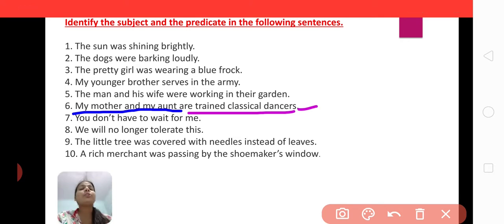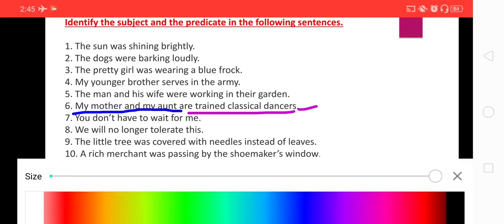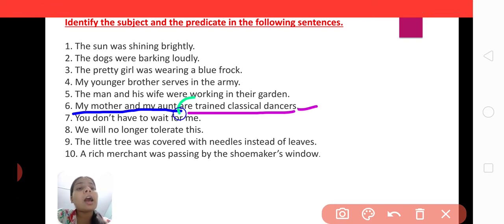Okay, so here don't get confused that there is no verb. Yes, of course there is a verb. Here are is the verb. You have to understand the sentence. Here no action is performed, but this part is talking about the subject.